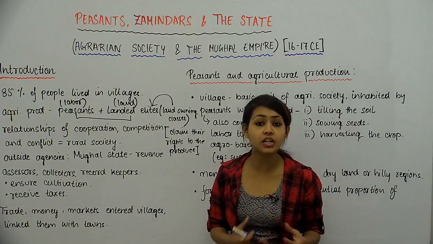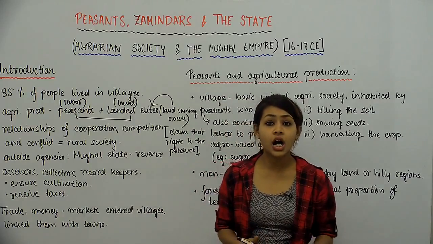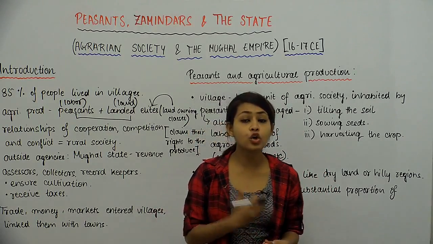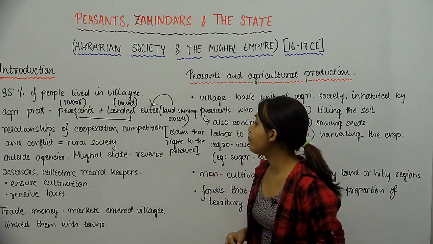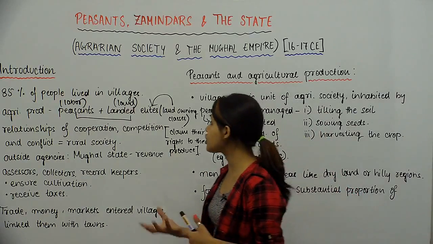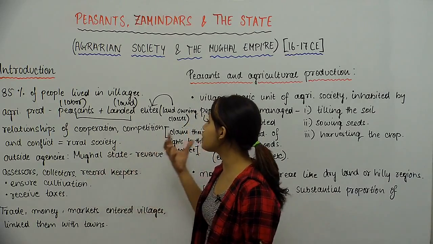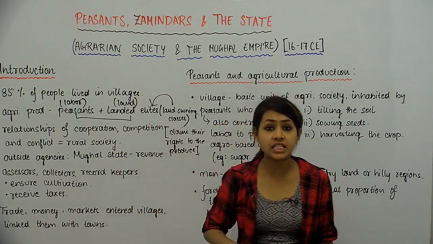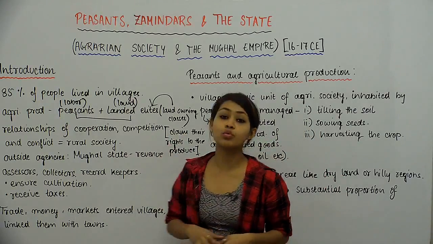So there was a relationship that was good and bad at the same time. That was something that they couldn't do without, and that was something that they couldn't deal with in a very good way either. So these are the two groups that we have in our rural society: the peasants and the landowning classes. And the relationships of cooperation, competition and conflict that we see between the peasantry and the landowning classes, this is what made up the rural society.